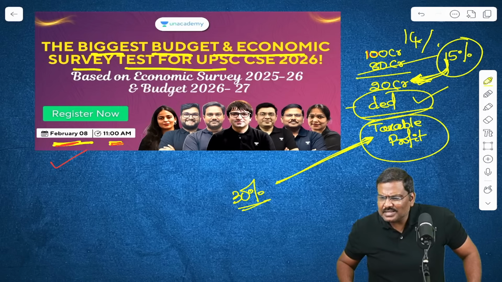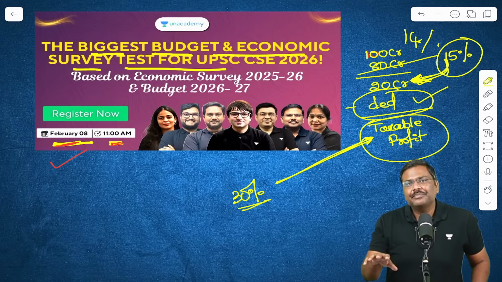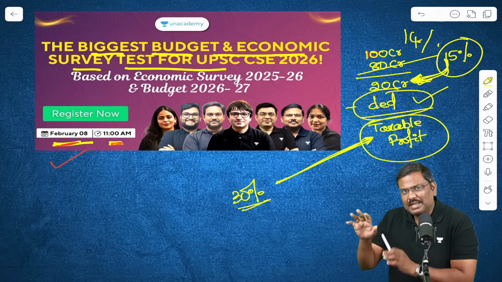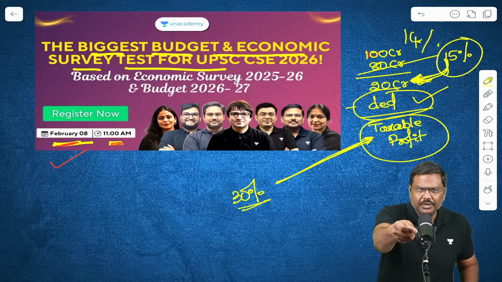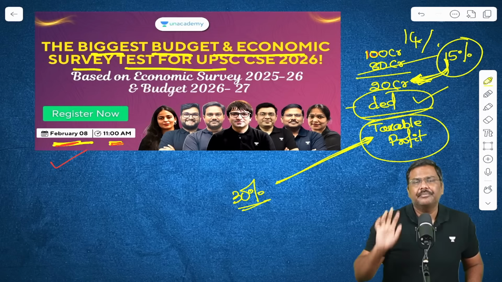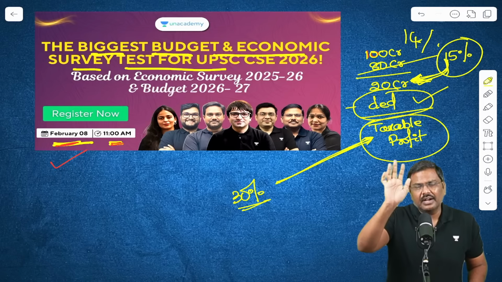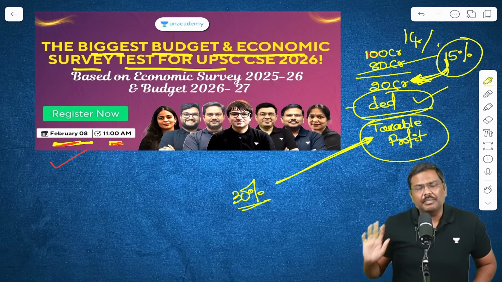Sir, buyback tax is a type of capital... My dear, capital gains tax, right? Until now, please understand, the company will purchase the shares and give money to you. The government until now would simply say the money that you have received is dividend. I'll treat this as a dividend, and on this, you'll have to pay the taxes to the government.